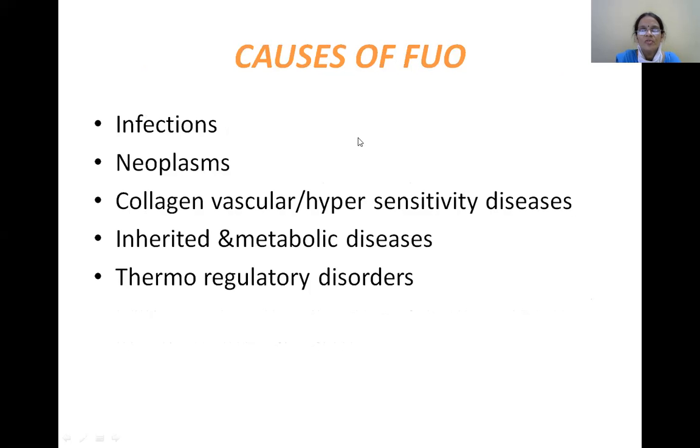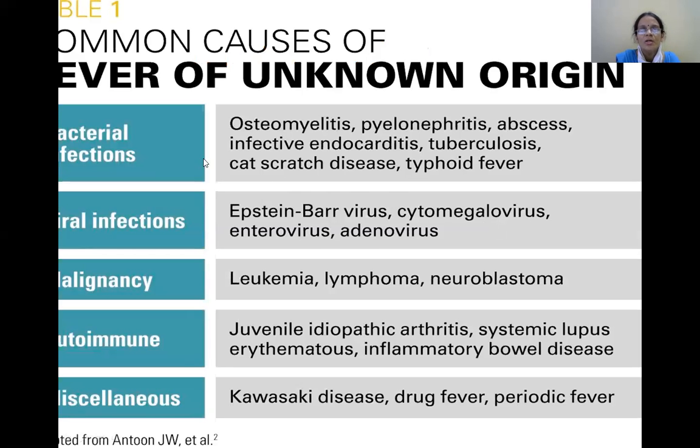Causes of fever of unknown origin. Here it is infections, neoplasms, collagen vascular or hypersensitivity diseases, inherited and metabolic diseases, thermoregulatory disorders. These are the different causes, that is the etiology, for pyrexia of unknown origin.